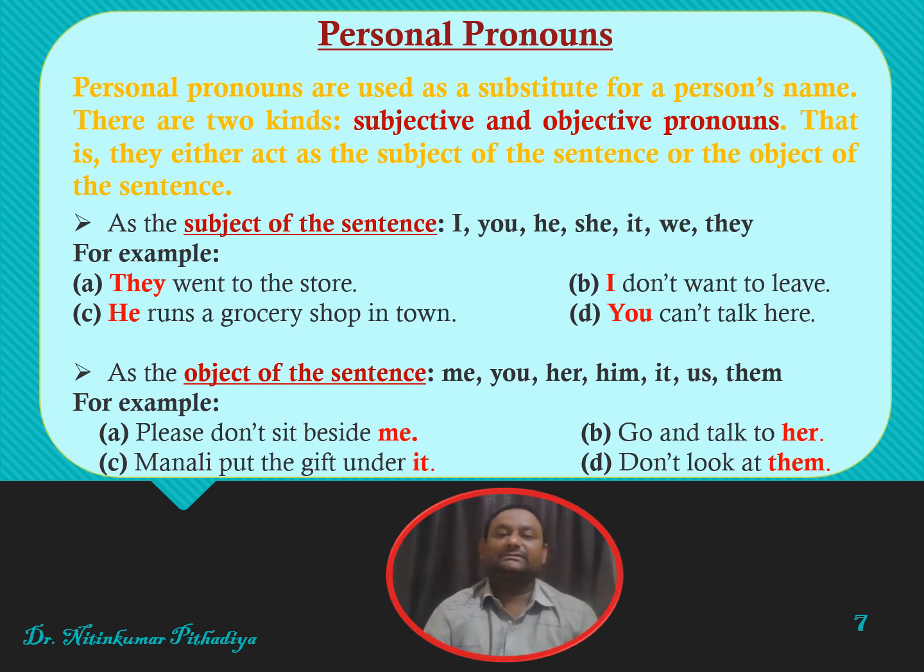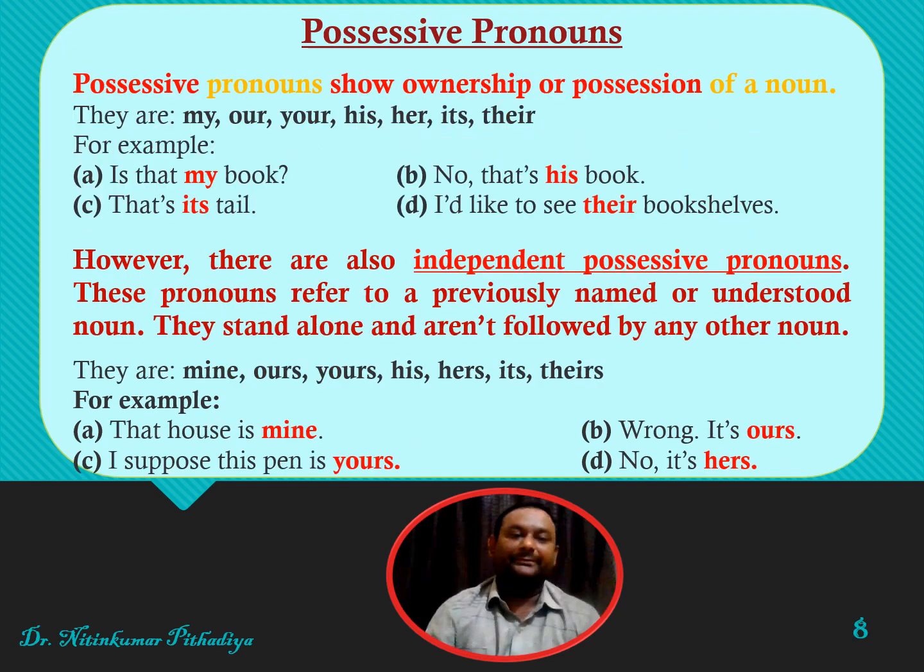Now let us try to understand the next type, that is possessive pronoun. Friends, possessive pronouns generally show the ownership or the possession of a noun. They are like my, our, your, his, her, its. The fourth column in the table is about possessive pronoun.